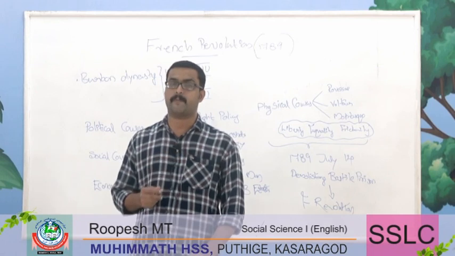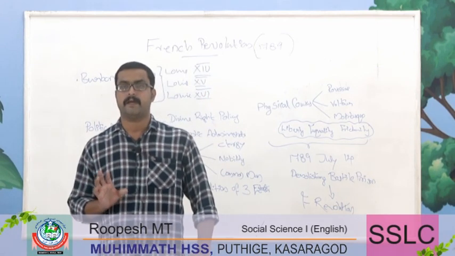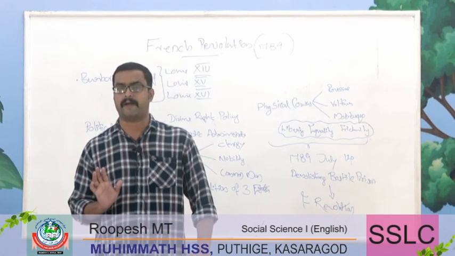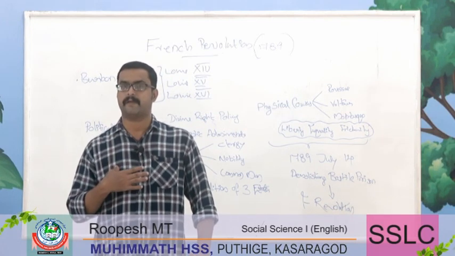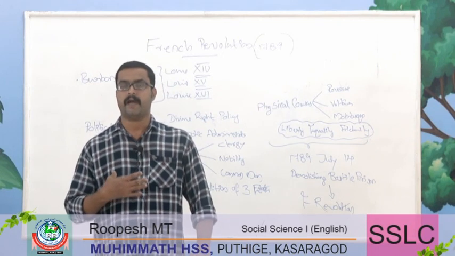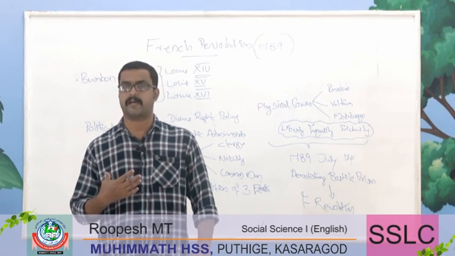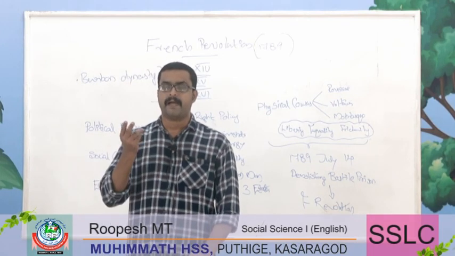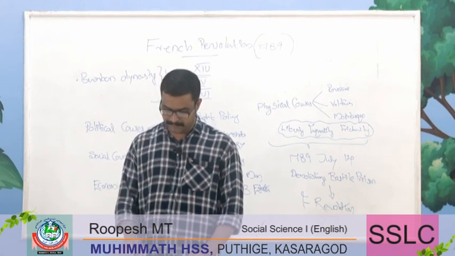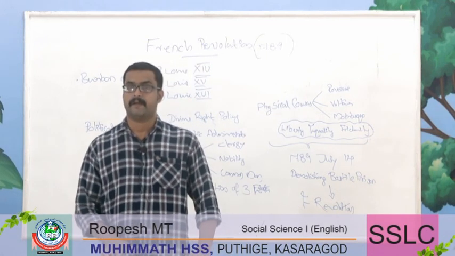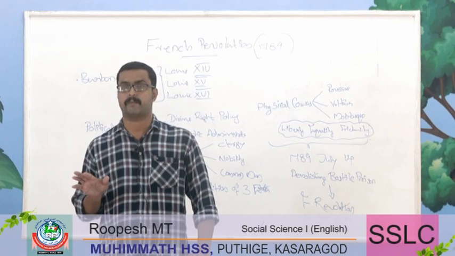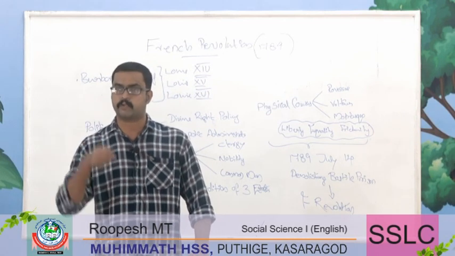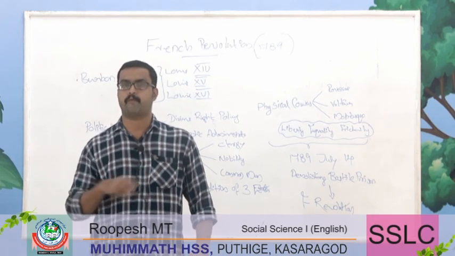The statement contributed by Louis XIV is a classical example of the divine right policy. It means: I am the God of the society, and people have no right to question my attitude or my administrative setup. And a statement contributed by Louis XV: after me the deluge. God gives certain kinds of privilege to me for the sake of French society.